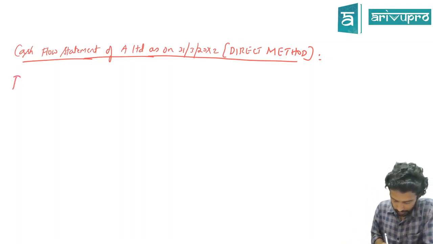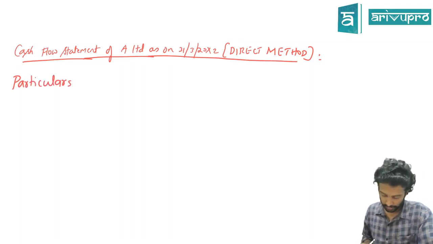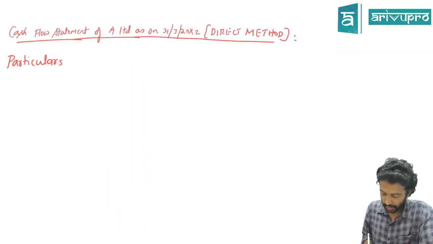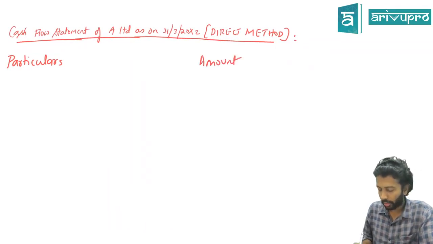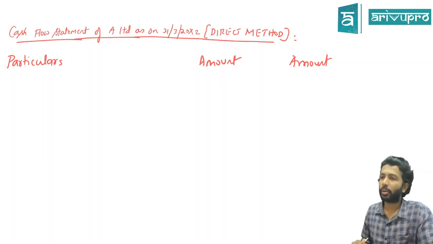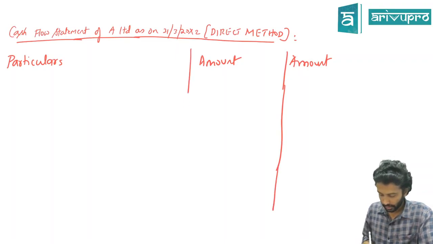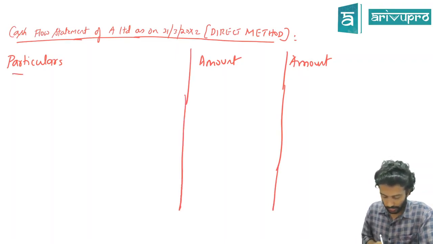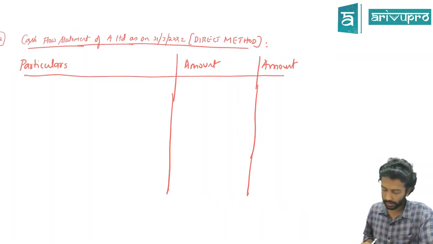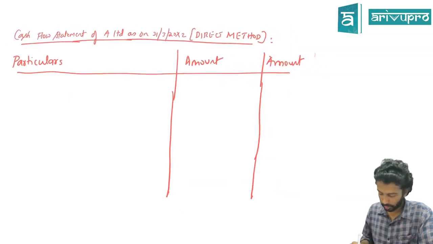All right. So it's a statement. So please don't write debit, credit, and all. So particulars, you can just have one amount column, or you can keep the first amount column as a working and have second amount column as a final result. That is your choice. So we'll keep 2 amount columns for the time being.